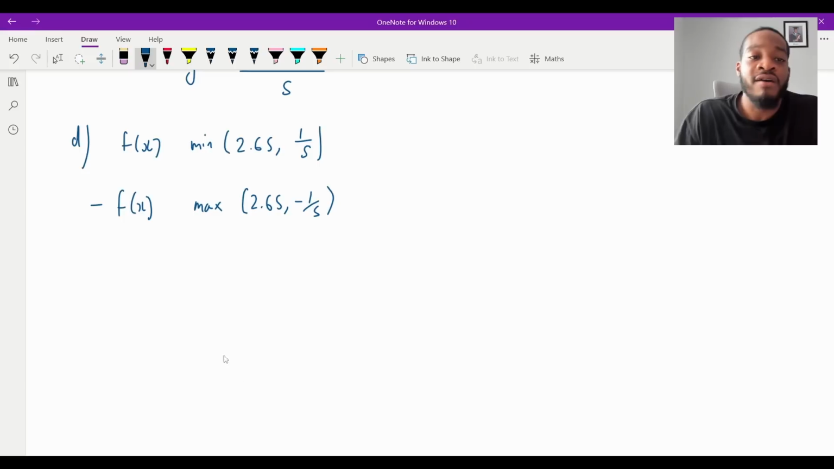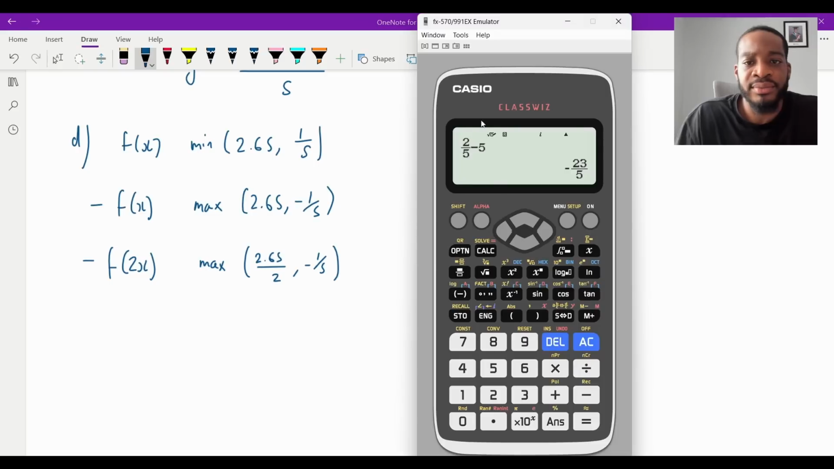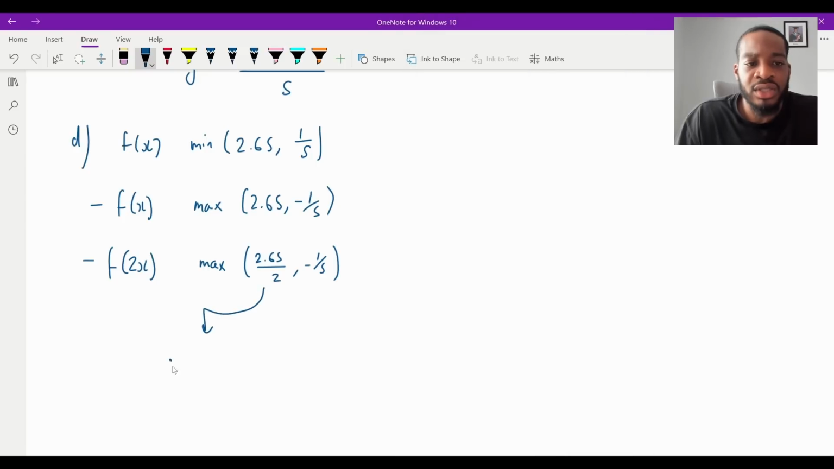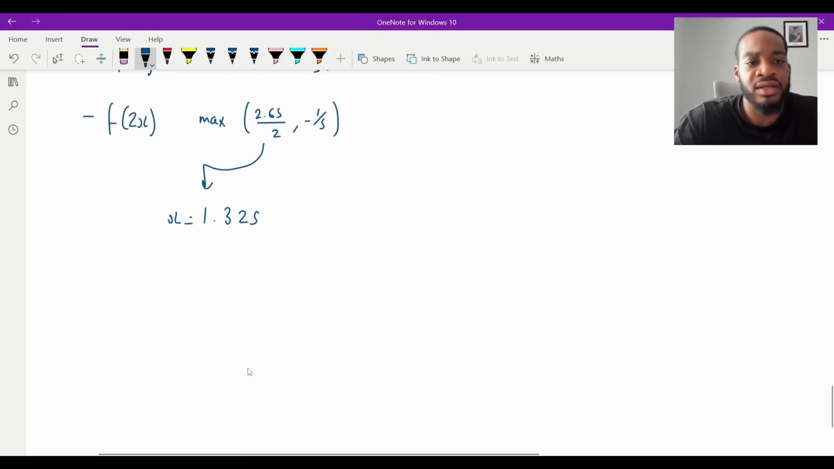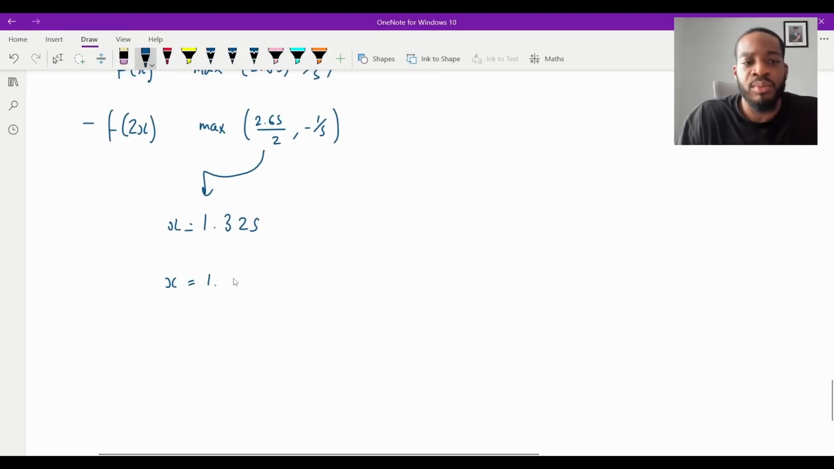Remember, your graph transformations are super, super important. So for f of 2x, the max will still stay the same, but I would have to divide this by 2, wouldn't I? So let's see what we get when we do that. 2.65 divided by 2 is going to give me 1.325. So that x coordinate there is going to be 1.325. Did it ask for degree of accuracy? It doesn't, again, so I'll just do it to three significant figures. So we're going to say x is equal to 1.33. And that is it for part D. And that's the question finished.